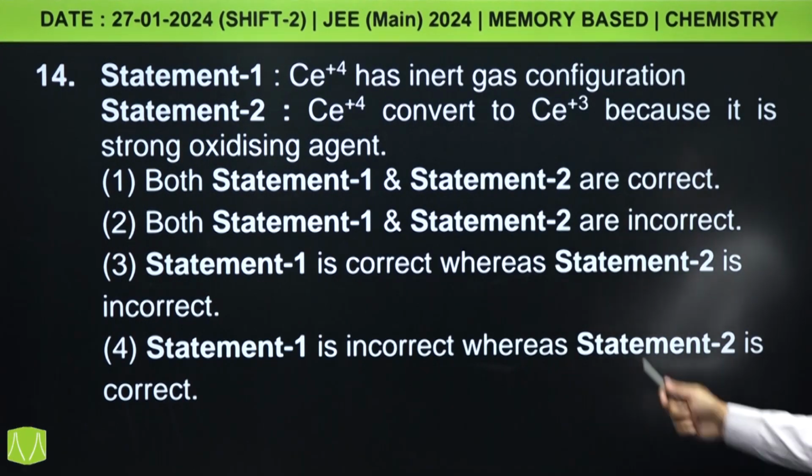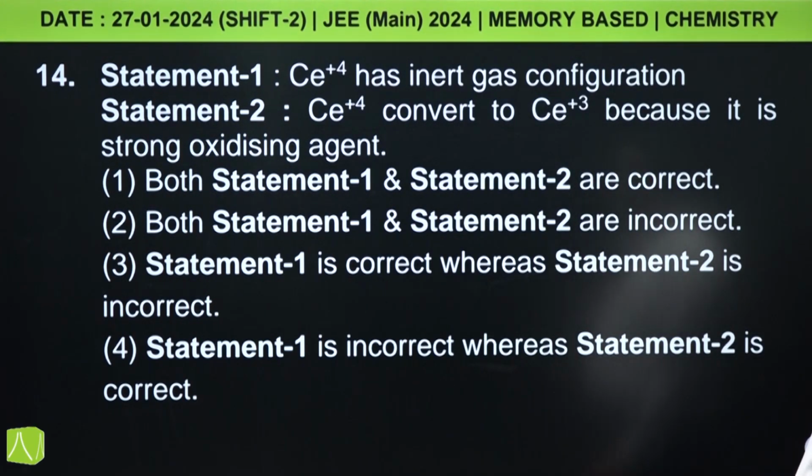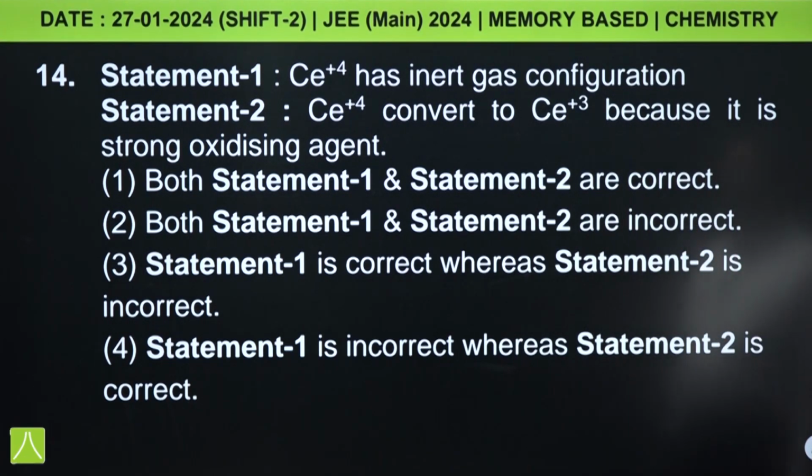Next question, this is related to f block. Cerium plus 4 has inert gas configuration. Cerium plus 4 convert to cerium plus 3 because it is a strong oxidizing agent.